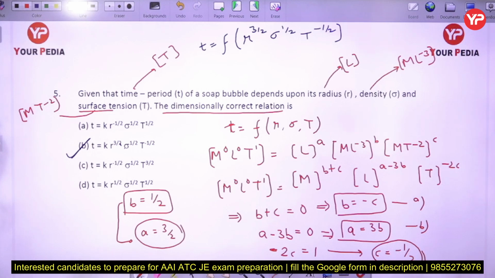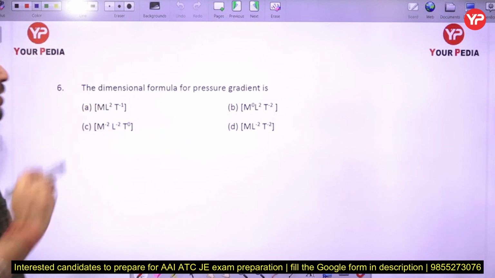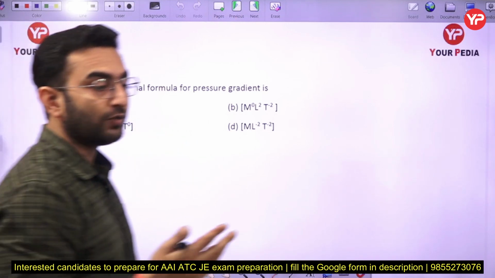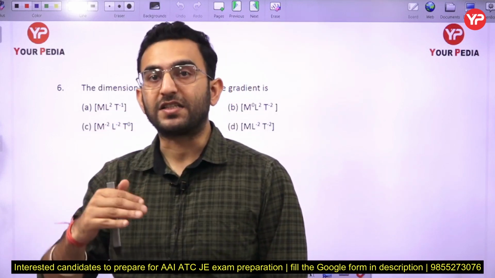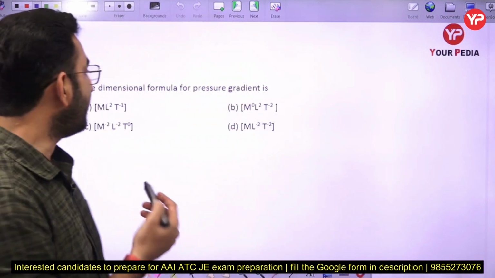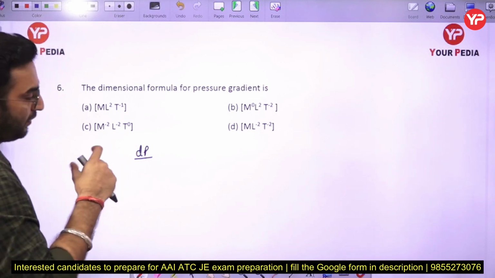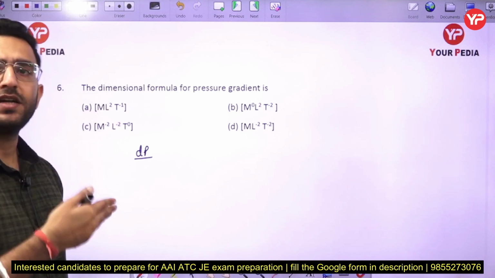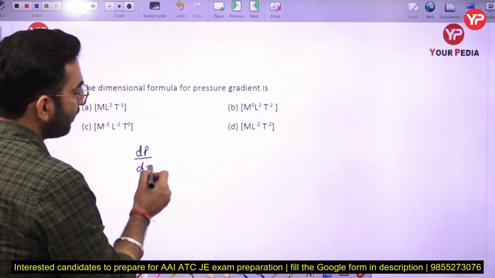Now the next part is the dimension formula of the pressure gradient. Now what is the meaning of pressure gradient? Basically the pressure gradient tells you how the pressure changes along the vertical distance here. Okay, so I can say dP by dx, whether you are defining the change in pressure with respect to the vertical distance or the horizontal distance, it is nothing but the pressure gradient only. So dP by dx is basically the pressure gradient.